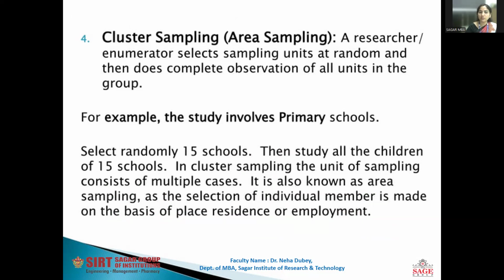It is also known as area sampling, as the selection of individual members is made on the basis of place, residence, or employment. Means in the whole or target population, we divide the area and then randomly select that population or event. Fine.